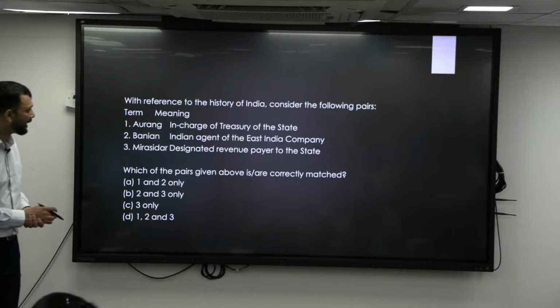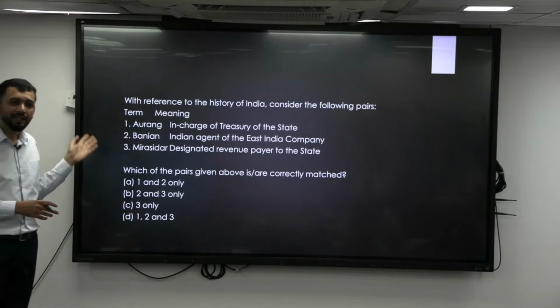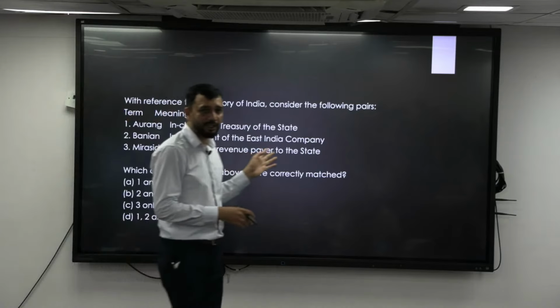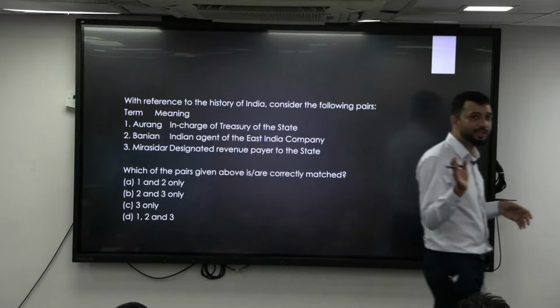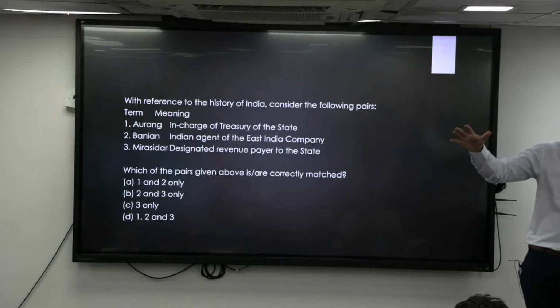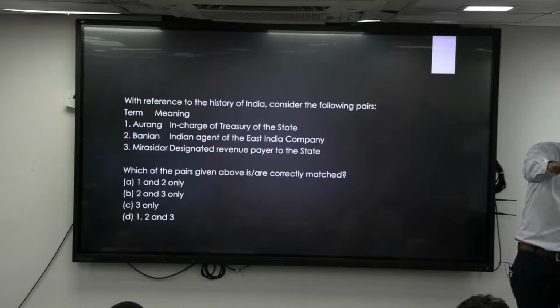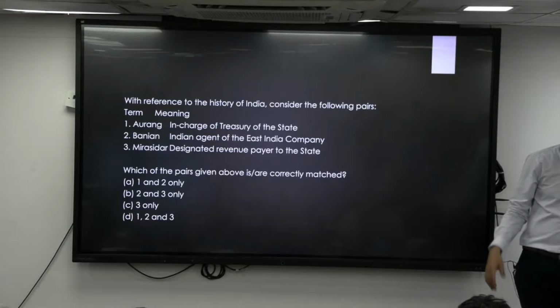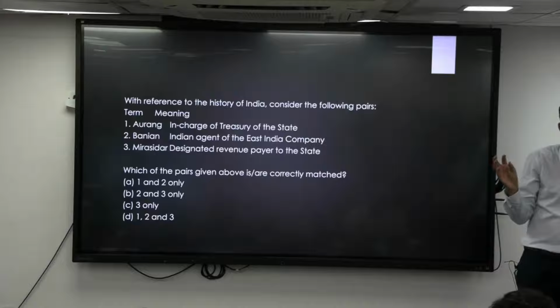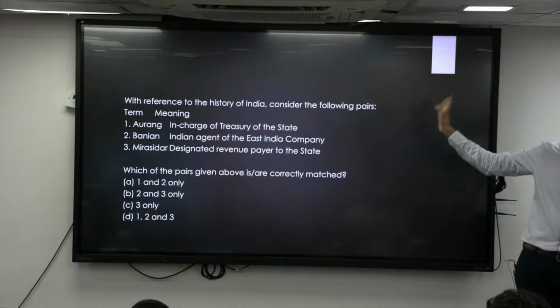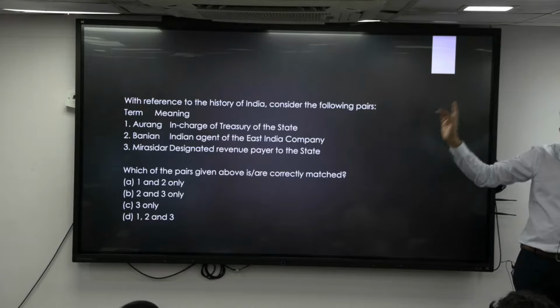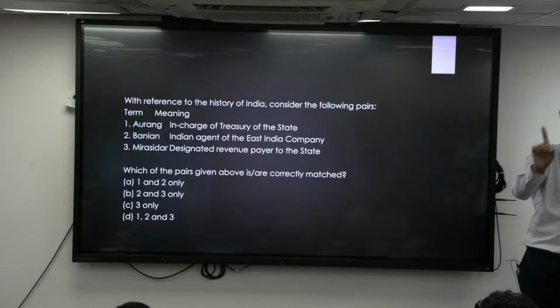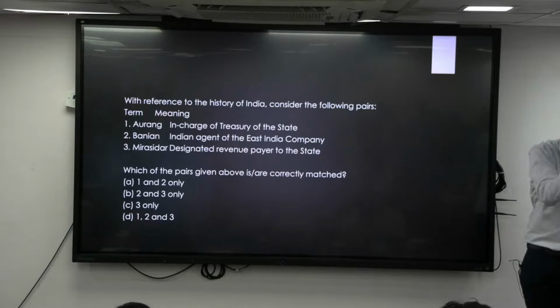Term, again meaning. All this, if you see, is terminology-based questions. So you have to make a list of terminology. You've seen the questions now. What was asked in Delhi Sultanate? How has the Bhakti movement been asked? How are Mughals questions asked? Other regional kingdoms are very, very less with the political history. Mostly questions are from the terminology, and in the terminology also, more related to trade and economic activity or cultural activity.